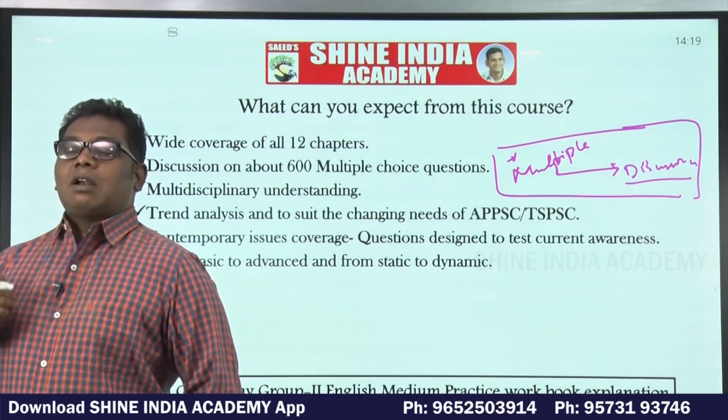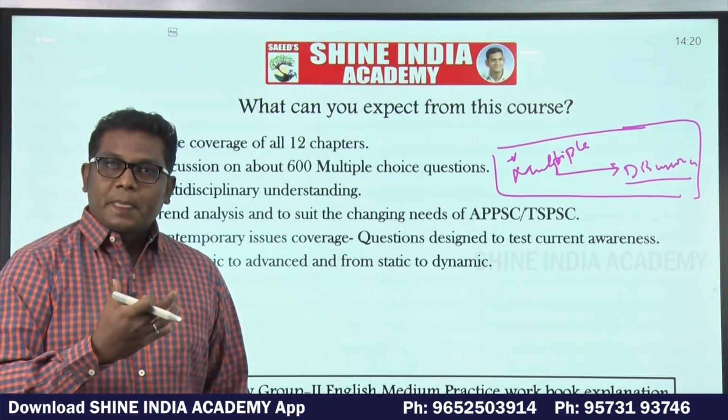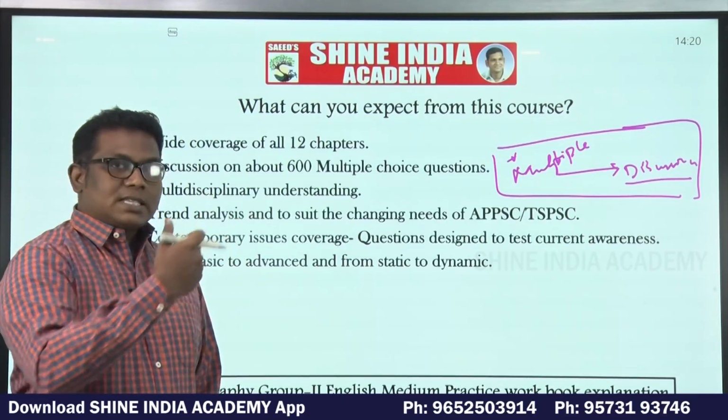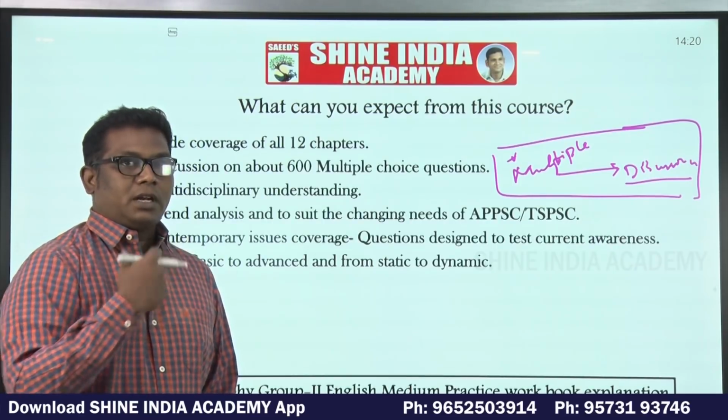For a non-competitive or academic examination, we generally choose a chapter. After discussing that chapter, we will solve different questions, multiple choice questions or descriptive questions, from that particular unit.